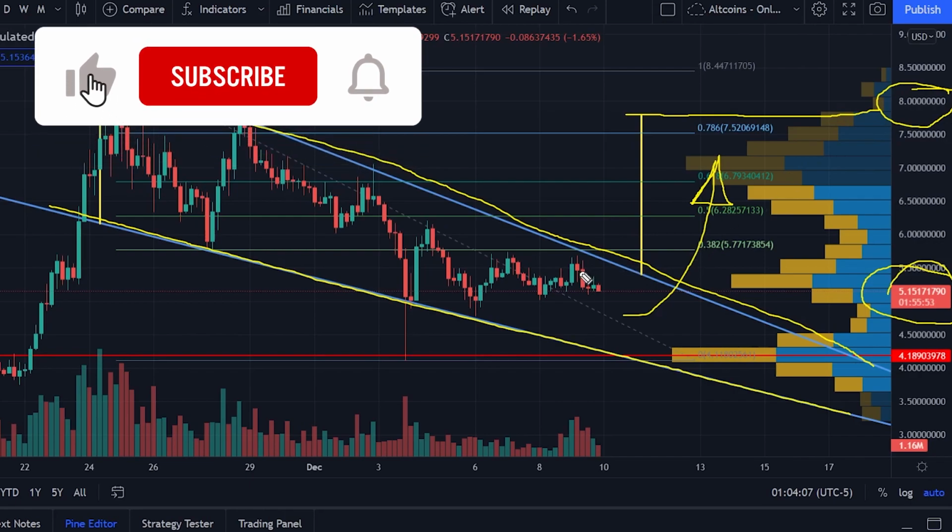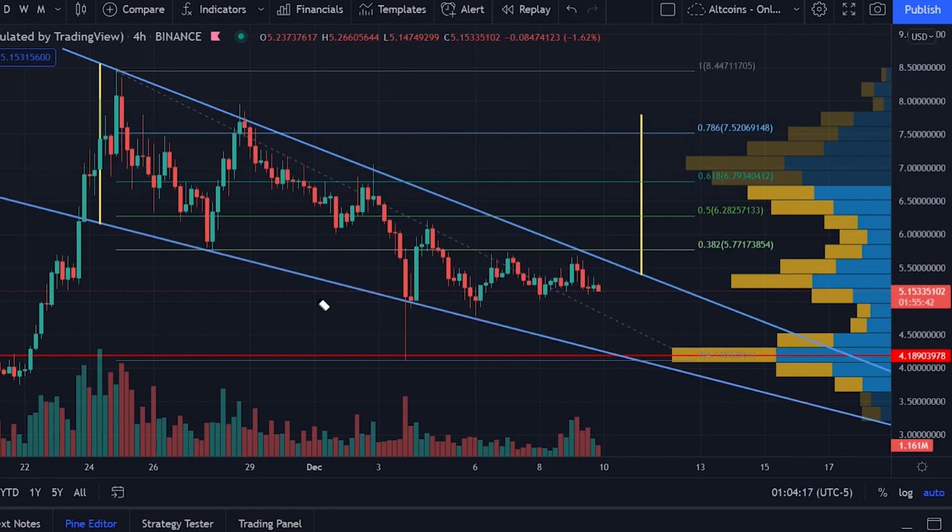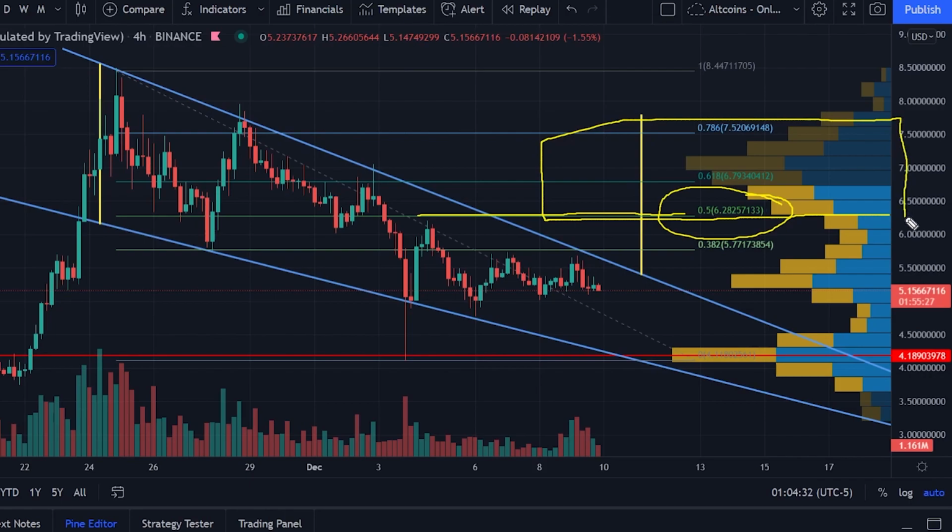But my short-term price target for Sandbox at the moment is at the 0.5 fib level. Let me clean up a little bit. So my short-term price target for Sandbox is at the 0.5 fib level, or about $6.30. That is where I believe Sandbox will get a little bit of a resistance because of the VPVR over here. We have a huge amount of volume traded in this zone over here, right? So I believe that will be our next level of resistance for us to push through before heading towards $8, right? The price target for this pattern.